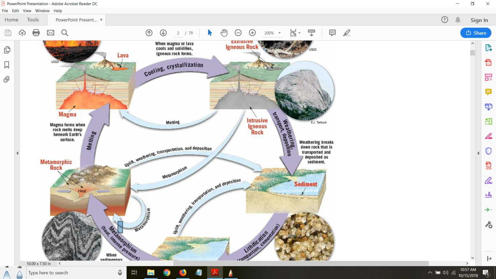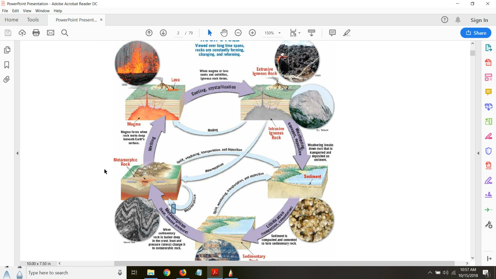So this cycle will complete here, and this is how it will continue. So you have all of these different processes of transformation that transform rocks from one type to another.